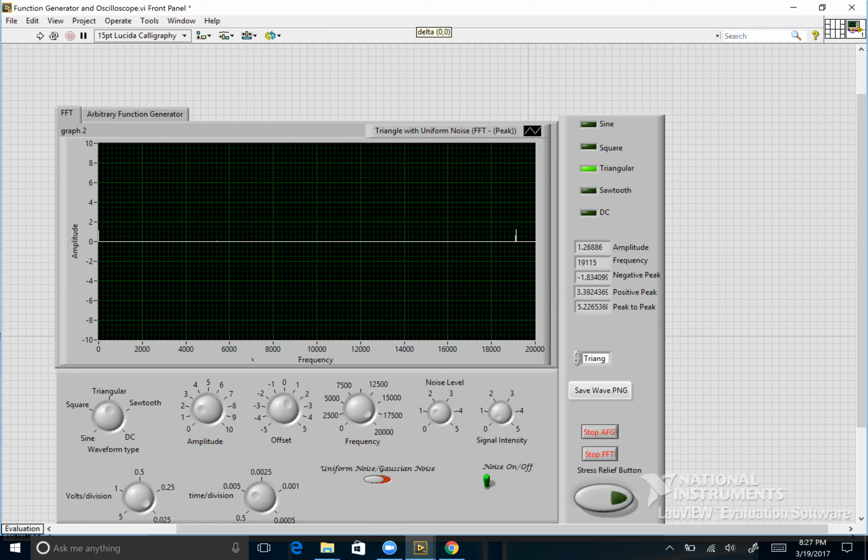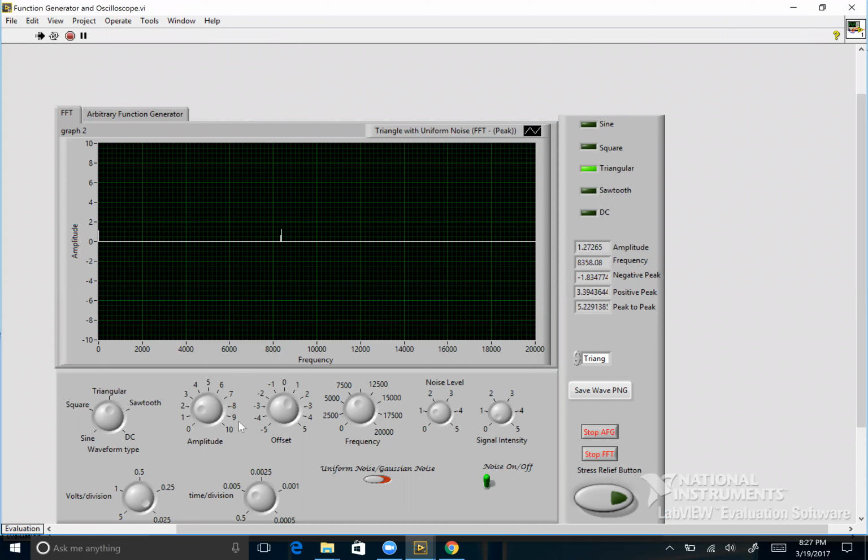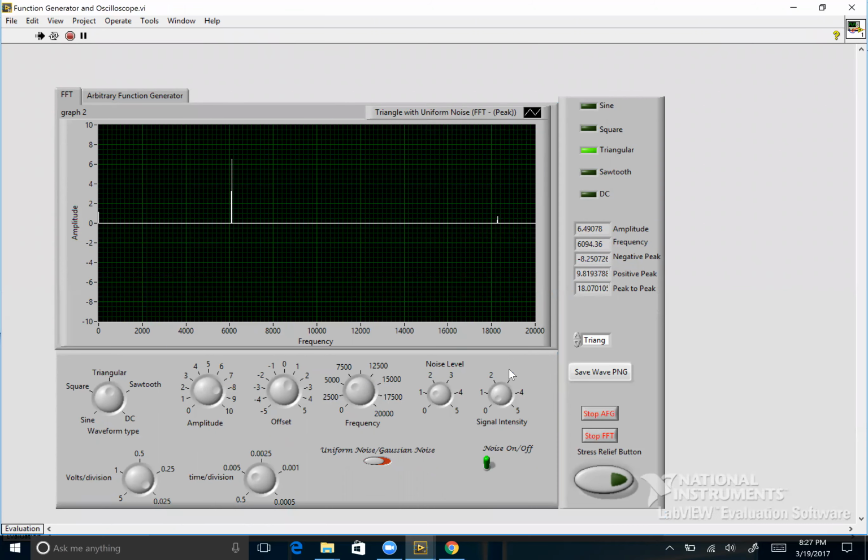For the fast Fourier transform, the FFT graph, you can basically see, here we go. Let's make this easier to look at. It follows the frequency on the x-axis, and yeah, that's about it.